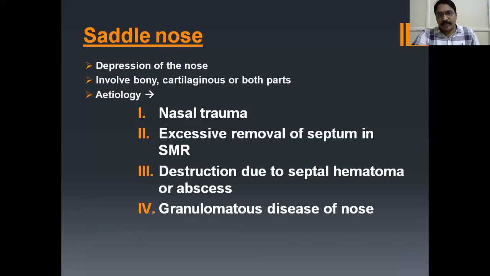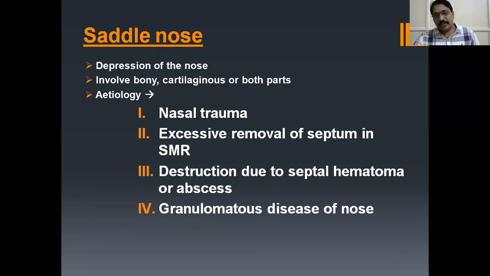Coming to the deformities and anomalies. This is important for your 2 marks question and your entrance examination also. They may show a diagram and ask what this deformity is. Okay. Coming to saddle nose: depression of the nose involves bony, cartilaginous, or both parts.